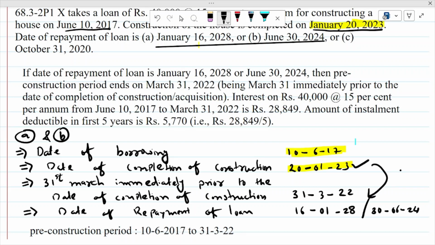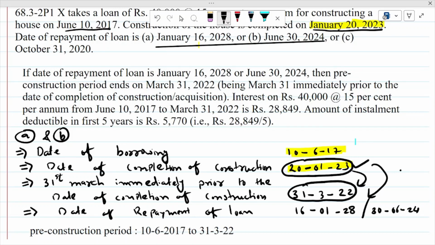So 31st March 2022. आपको ये ढूंढना है कि अगर आपका 20 जनवरी 2023 है तो आपका 31st मार्च पहले कौन सा आएगा. That means ये 22 आएगा, तो ये डेट बहुत जरूरी है ढूंढना. If you have found out this date, then only you are in a position to solve this question in a proper way. So this date is just a base for finding out this date.